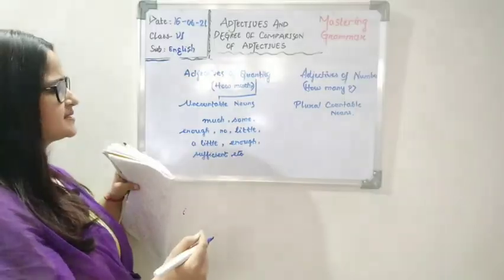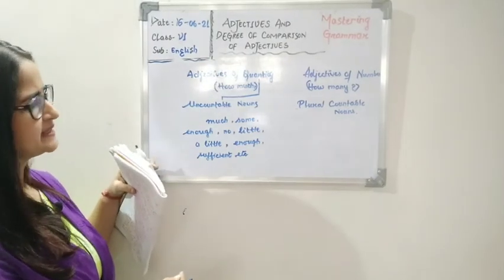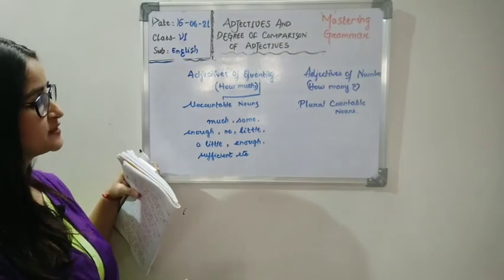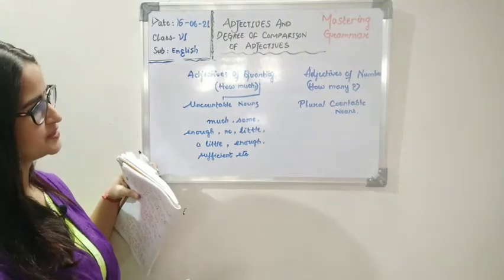So much, some, enough, no, little, a little, enough, sufficient, etc.